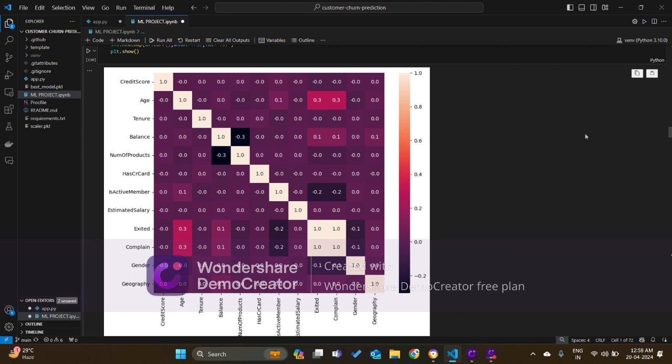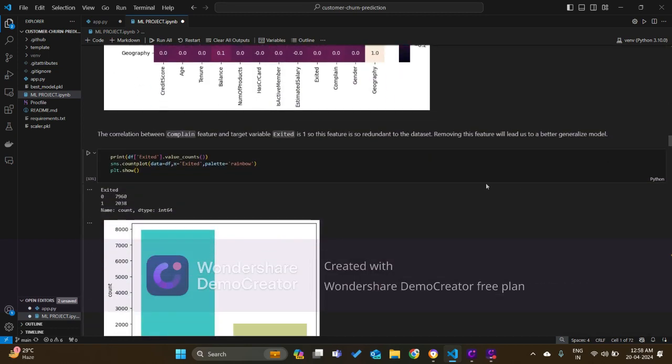If I used the Complaint feature to train the model, it was giving me like 99% accuracy, so it wasn't giving me a generalized model. So to get a better generalized model, I removed this feature, which has a correlation of one.